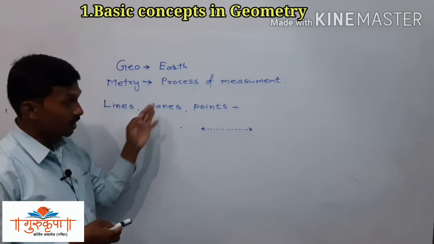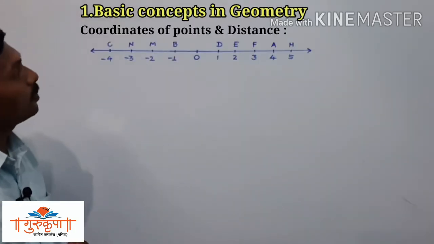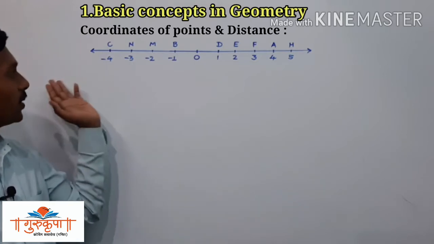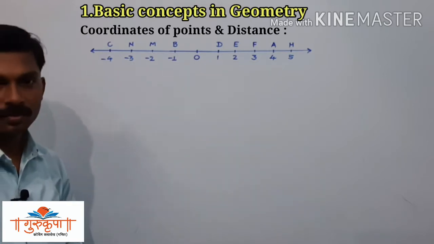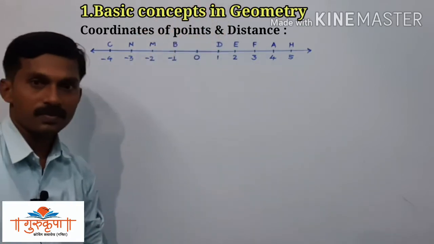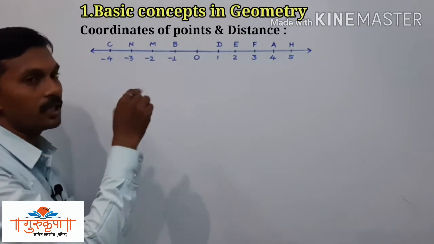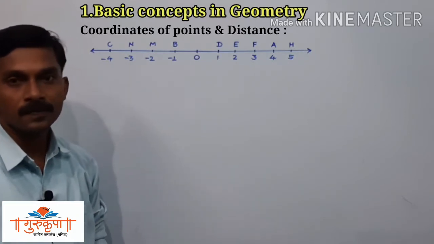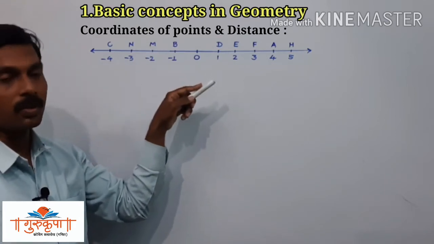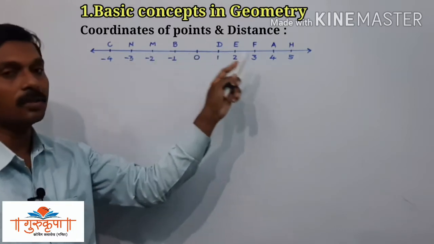Now after this, the next concept we have is coordinates of points and the distance. Here we have given a number line. The line which represents the number is called a number line. We already studied this part in 8th standard, 7th standard, that if the number belongs to a line, then that is called a number line.